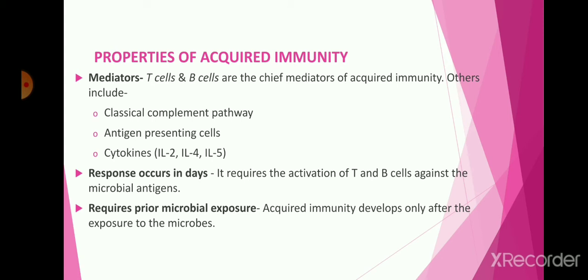Next, it requires prior microbial exposure. We know that the innate immune system is active throughout the lifetime, but acquired immunity develops only after exposure to microbes or microorganisms. Whenever a microorganism invades the body system, the acquired immunity starts to respond against it. It occurs just after exposure to the pathogen or bacteria, so it requires exposure to microbes.